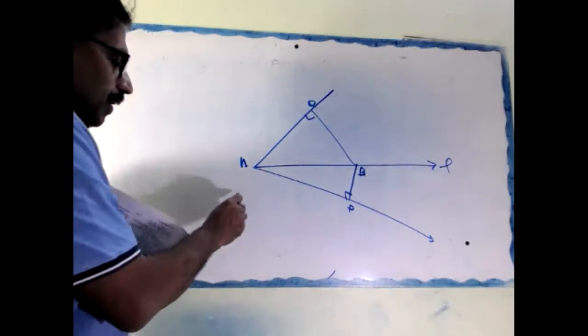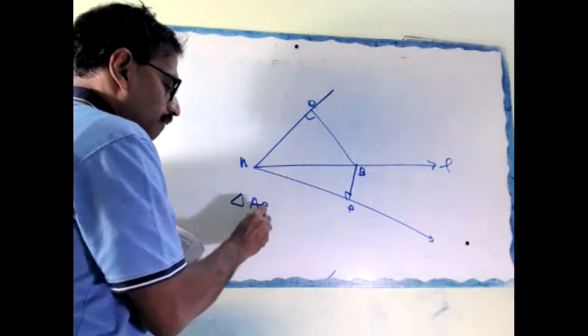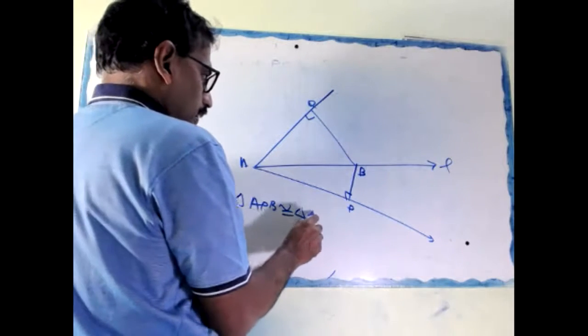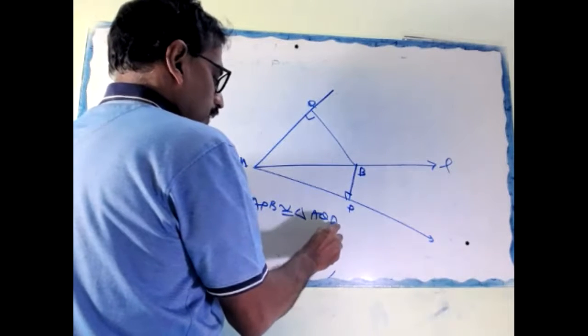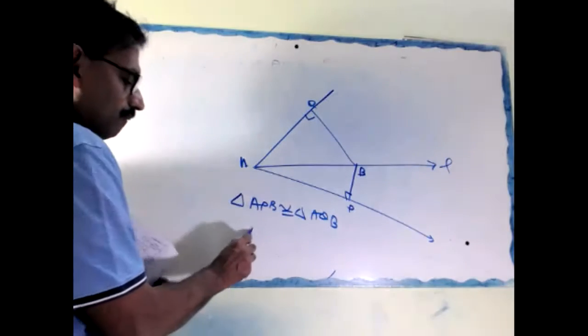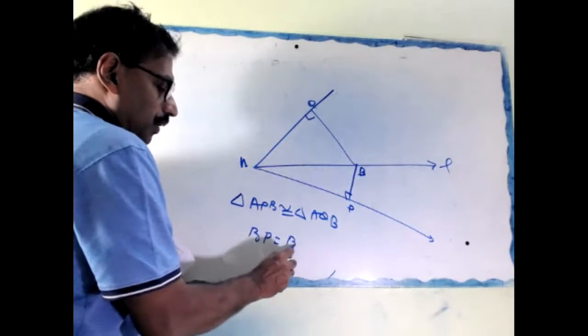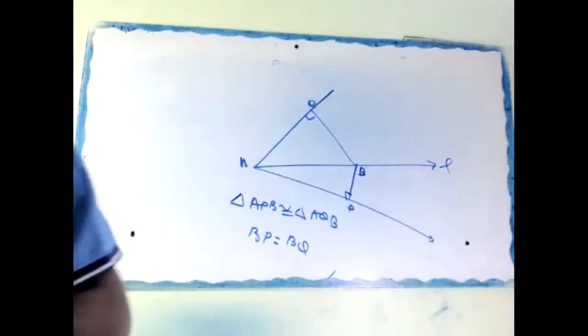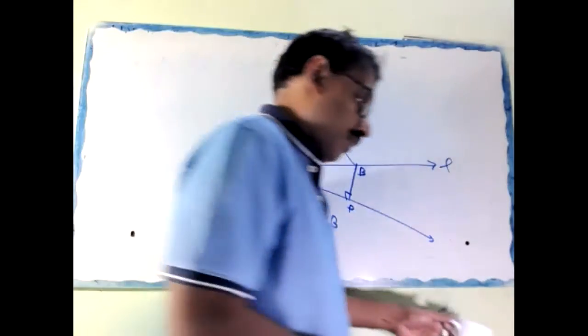Show that triangle APB is congruent to triangle AQB, and BP equal to BQ.